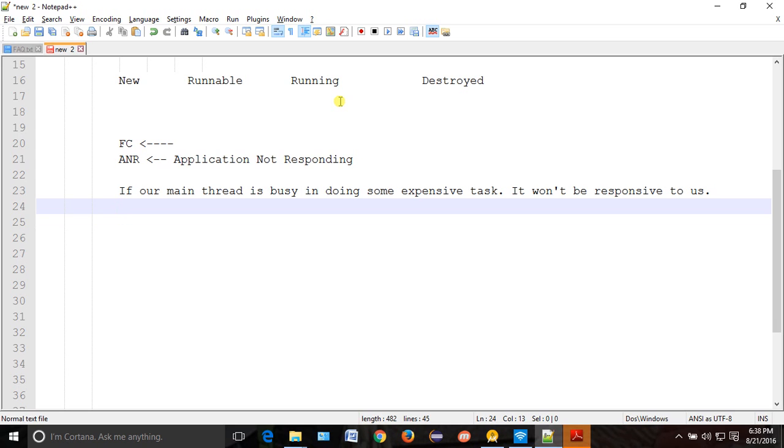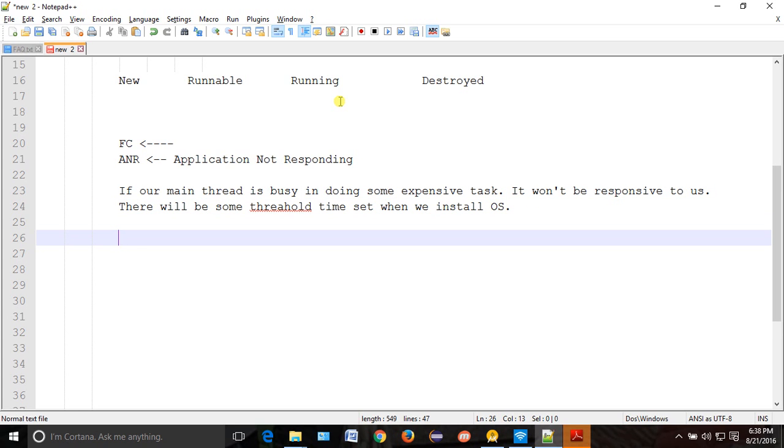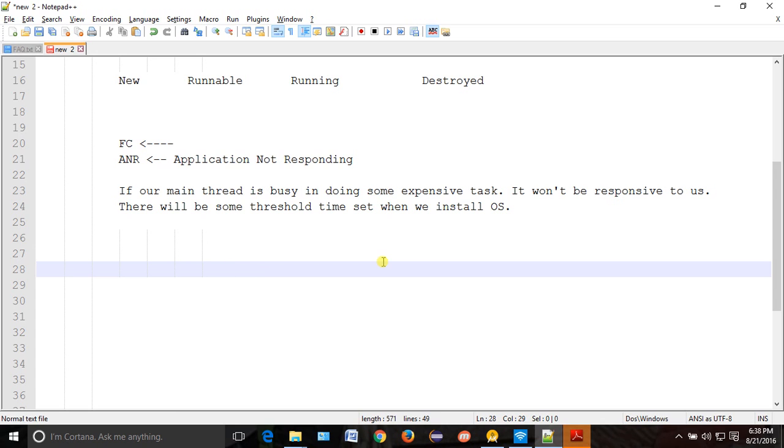There is some threshold time set when we install the operating system. Suppose my threshold time is 10 seconds.